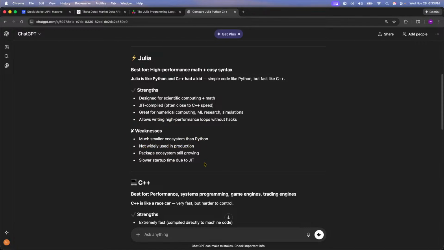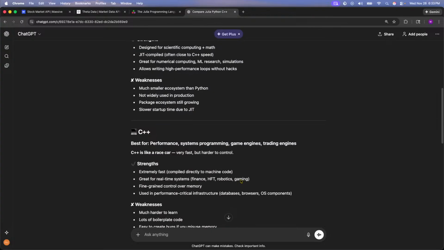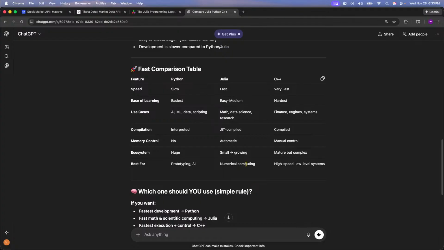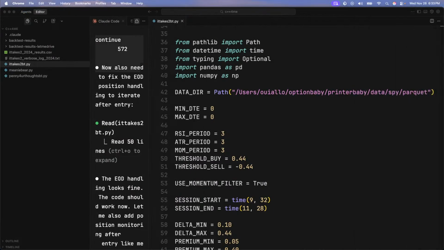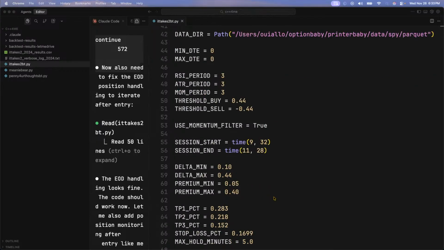Not widely used in production. The package ecosystem is still growing. Slower startup time. Okay, that's interesting. Fast, easy, medium, data science. Maybe I'll use Julia. Maybe. But again, this is just another language I'll have to learn. I'm not afraid. I'm not afraid.